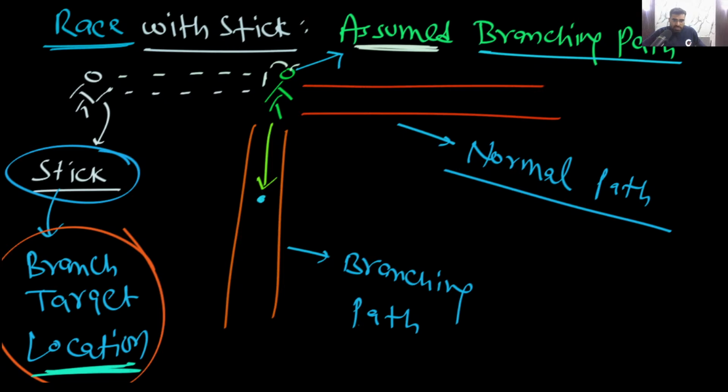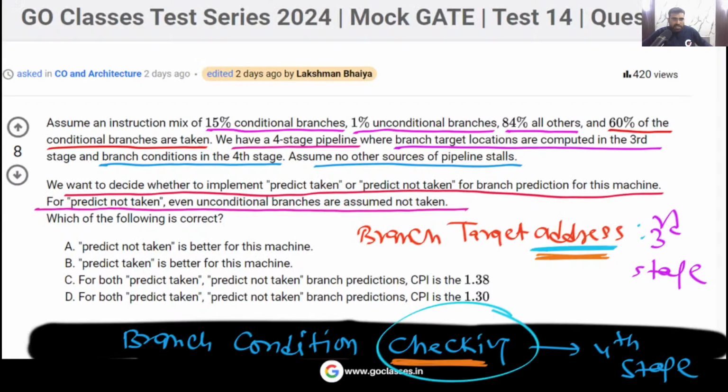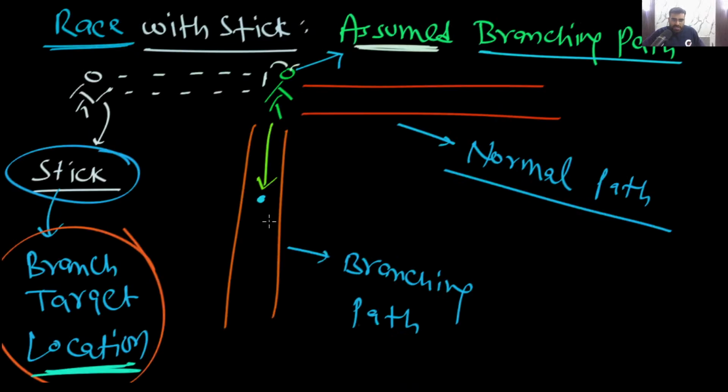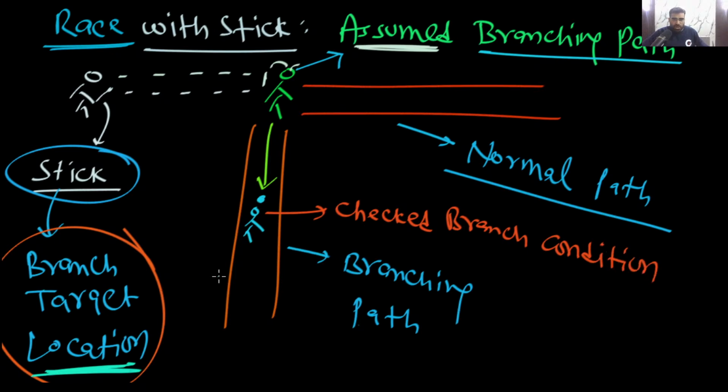Now in the fourth stage, this branch condition will be checked. Let's assume this person has arrived here. This is just an analogy. Now what will happen here? Here you checked the branch condition. Now you tell me, when you are checking the branch condition, what can happen? If this branch condition turns out to be true, then what will you do? And if it turns out to be false, then what will you do?